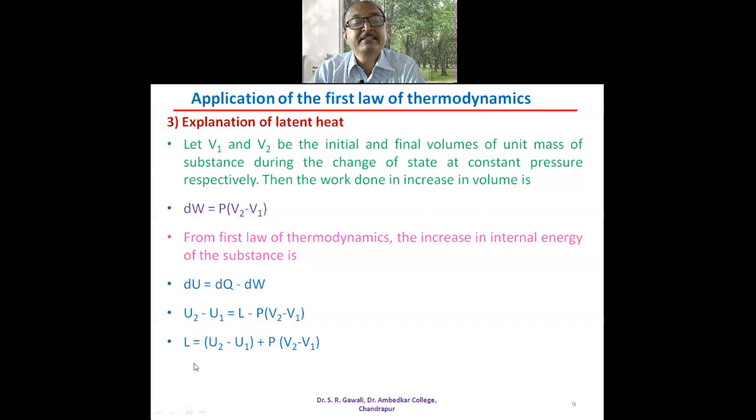So latent heat is nothing but the sum of the increase in the internal energy and the work done. Here L is nothing but latent heat, and that latent heat is nothing but the amount of heat energy absorbed to increase the temperature of a unit mass of a substance by 1 degree.